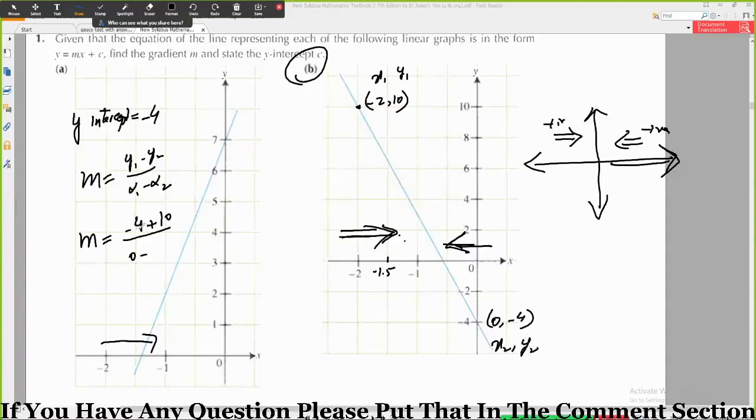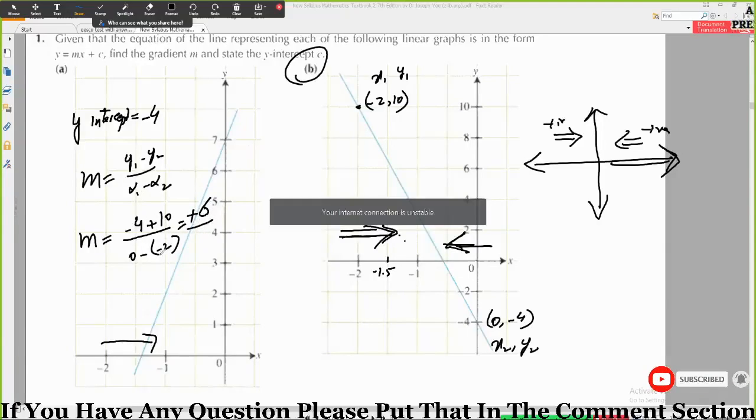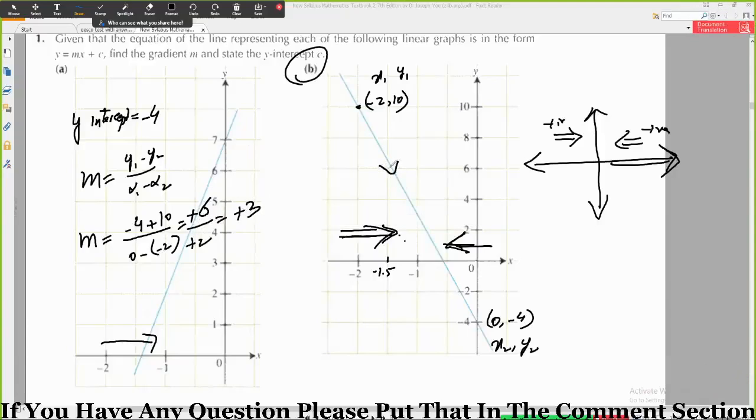Because you said that this is my x1, this is my y1, this is my x2, this is my y2, and you put all these values according to this. Like this will be minus 4 plus 10 divided by minus minus 2. So here your slope is coming positive. Positive 6 divided by positive 2, positive 3 is coming, but this is a dropping graph. And we know that in a dropping graph the slope will always be negative. So you made a silly mistake here. Where did the silly mistake happen? You took these wrong.